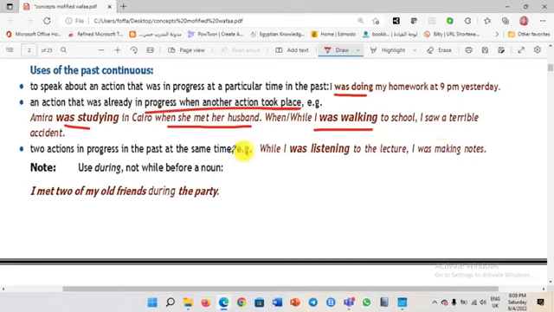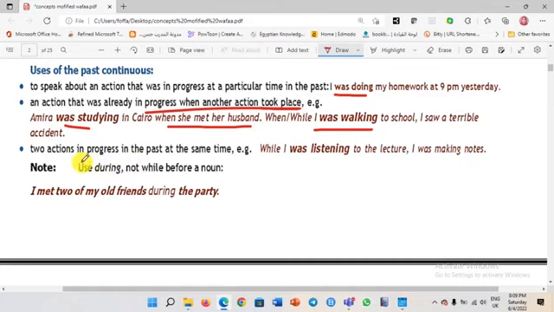To express two actions in progress. Notice, dear students, that when we have an action that was already happening in the past and another action took place, or when we have two actions that were in progress in the past, we express both of them in the past continuous.